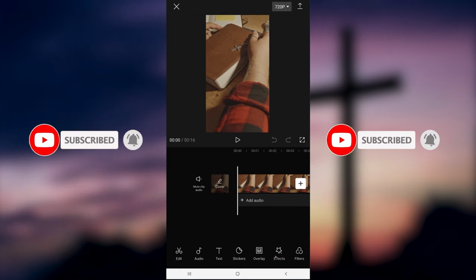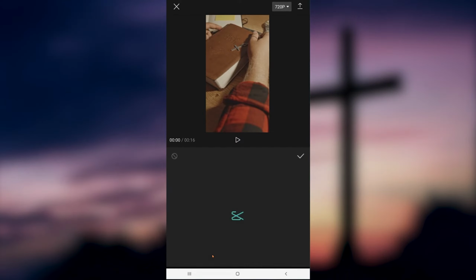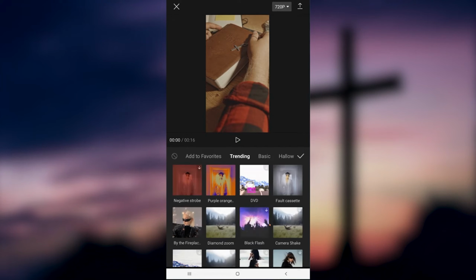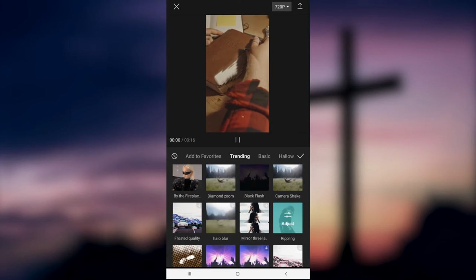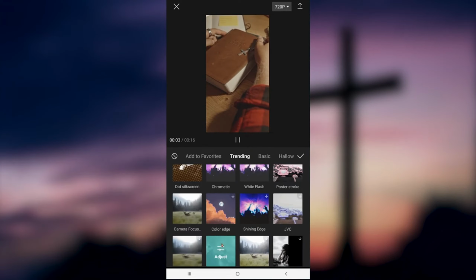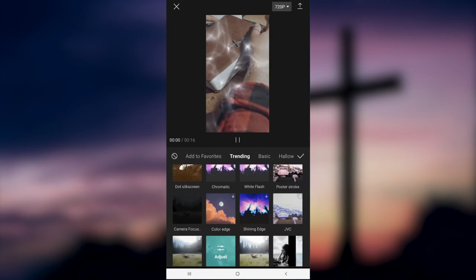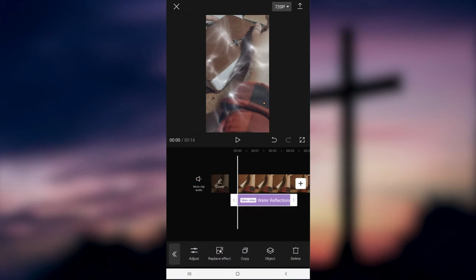So you're going to come down here where we see this little effect-looking star, and you're going to go over to video effects and just pick whatever you like. I usually play around with these and just pick some stuff at random. It really doesn't matter which one you pick as long as you find it interesting. So here you can see we got this little ripple effect. If you think that's cool, awesome. If you don't like it, pick something else. Just find one that fits whatever you think is cool. So we're gonna go with this weird little wavy star pattern, and we'll frame everything up here in a minute, so don't worry about that right now.